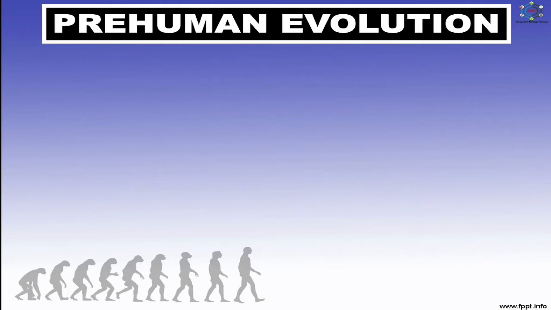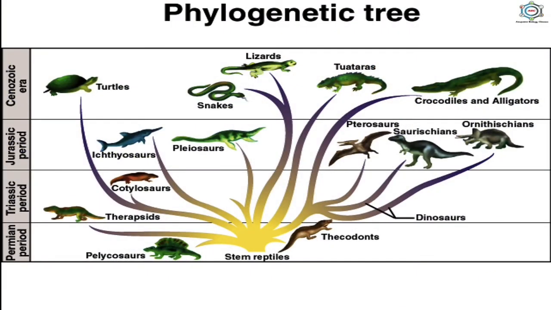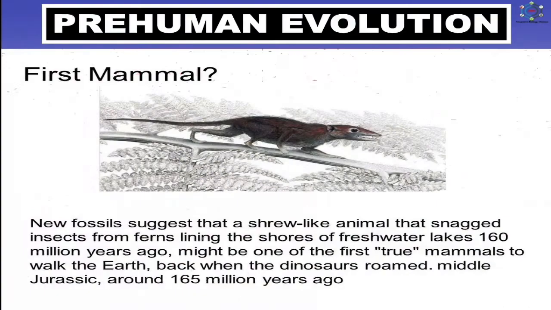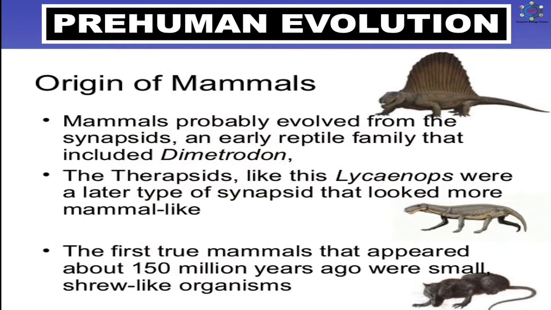So what is pre-human evolution? In this case, at first you will have to know about the origin of mammals. Mammals evolved in the Jurassic period about 195 million years ago from the cynodont reptiles, which branched off from the stem reptiles called cotylosaurs. The early mammals were small shrew-like insectivores. They lived for several million years with the huge fearsome reptiles, the dinosaurs. They probably saved themselves by leading a secretive nocturnal life in the trees.